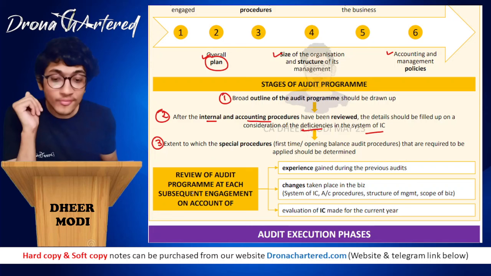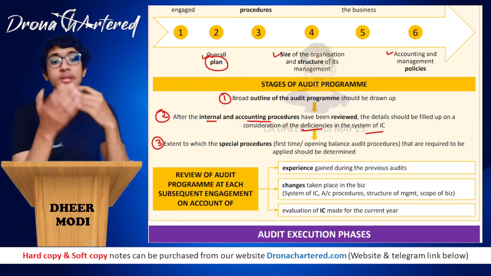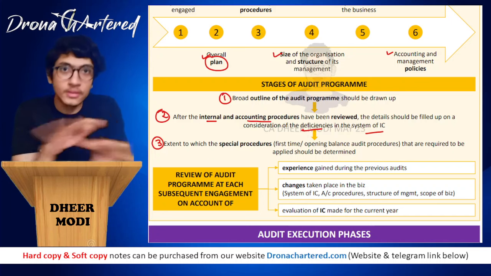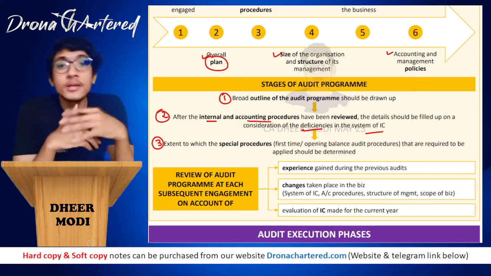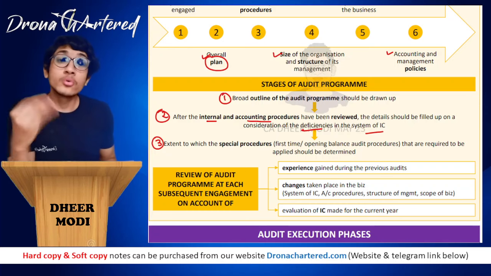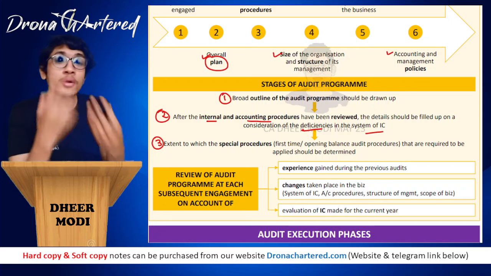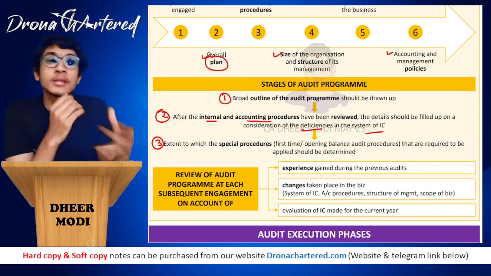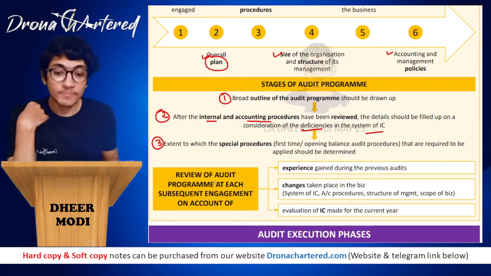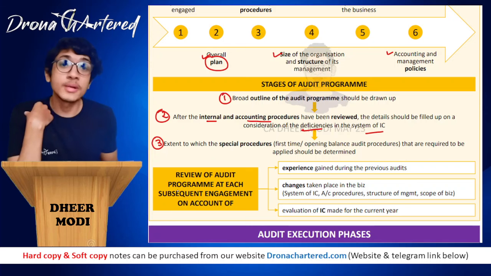Now, a review of the audit program at each subsequent engagement on account of. Each subsequent engagement means that first you did the audit of this client, this year got over. Now when next year you again audit this client, it is a separate engagement, correct? So you have to check whether I have to make changes to my audit program. Has anything changed from the previous year to this year? Can I ignore some things? Are these things not material, or are more things material? Have any changes occurred? So that is the review of audit program at each subsequent engagement on account of.